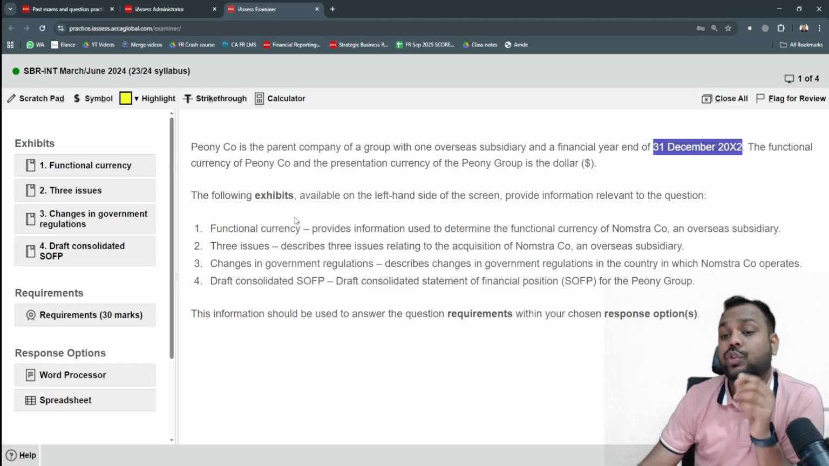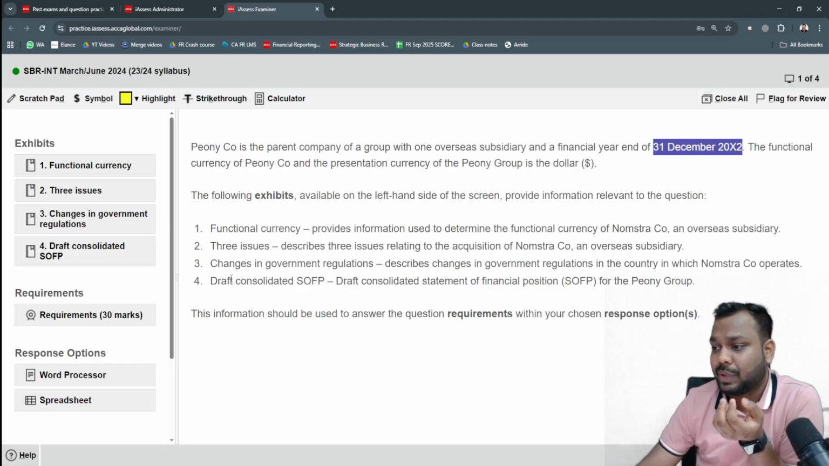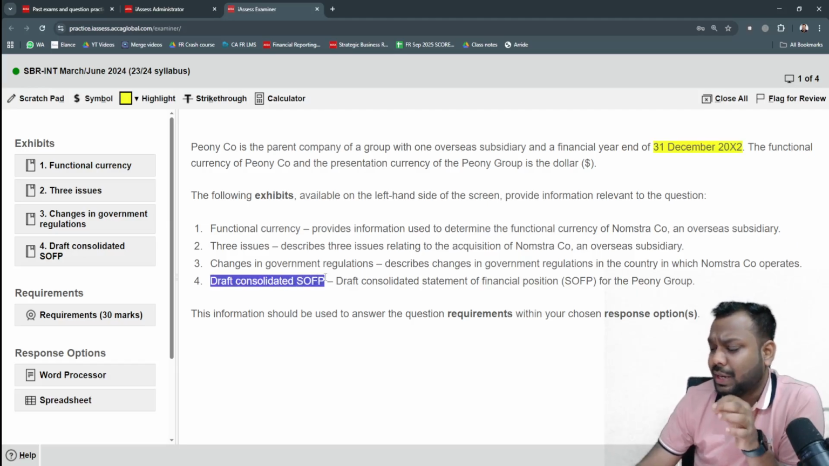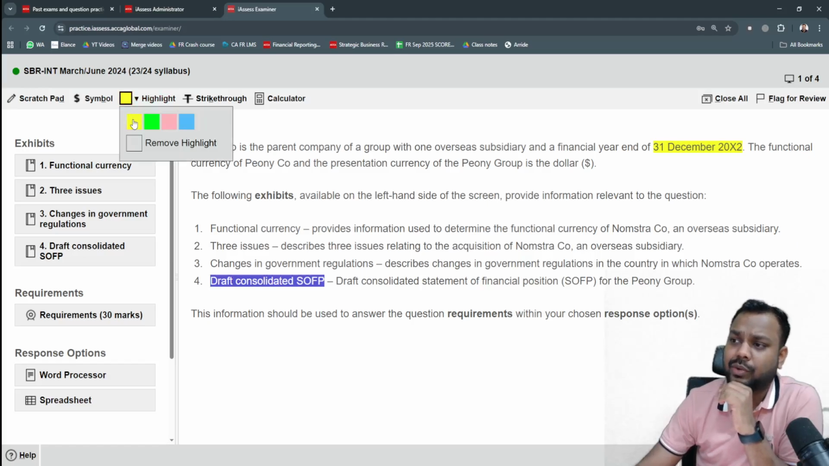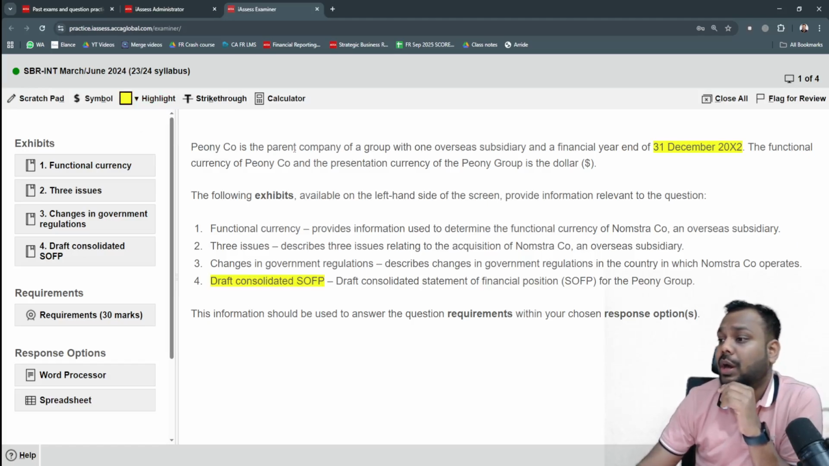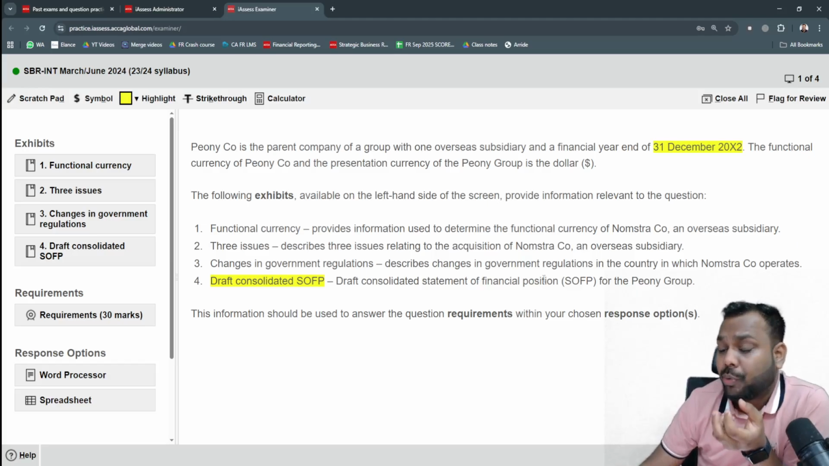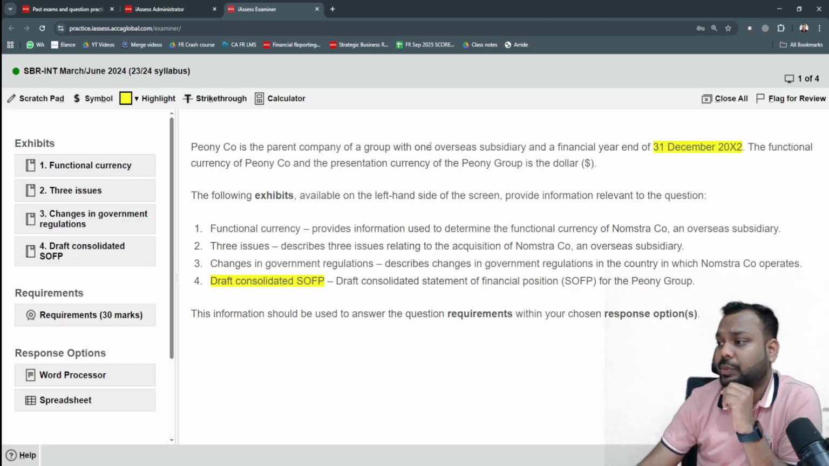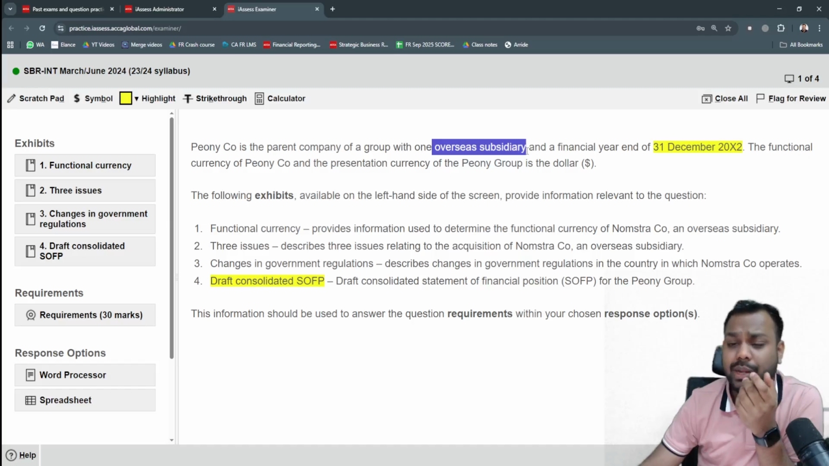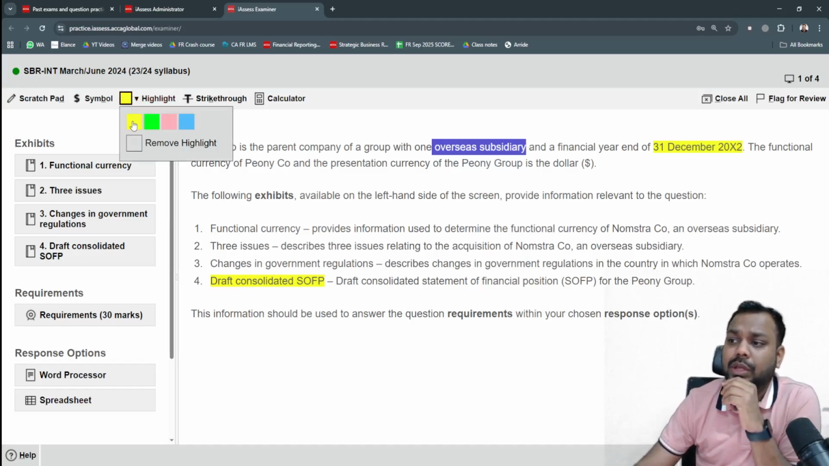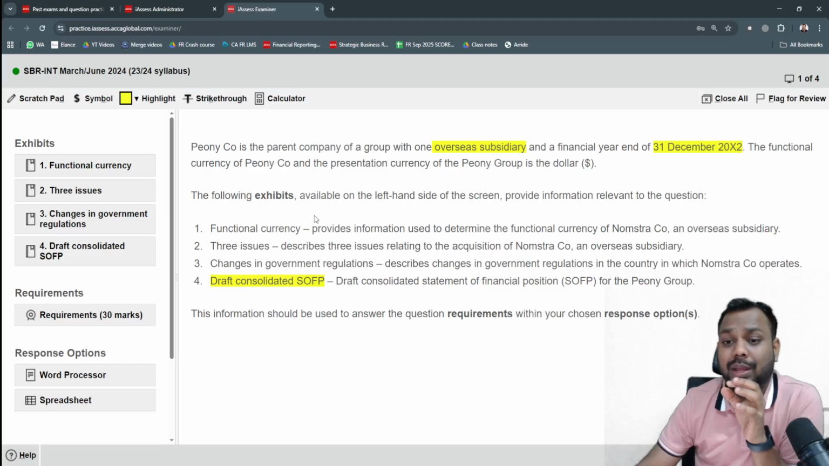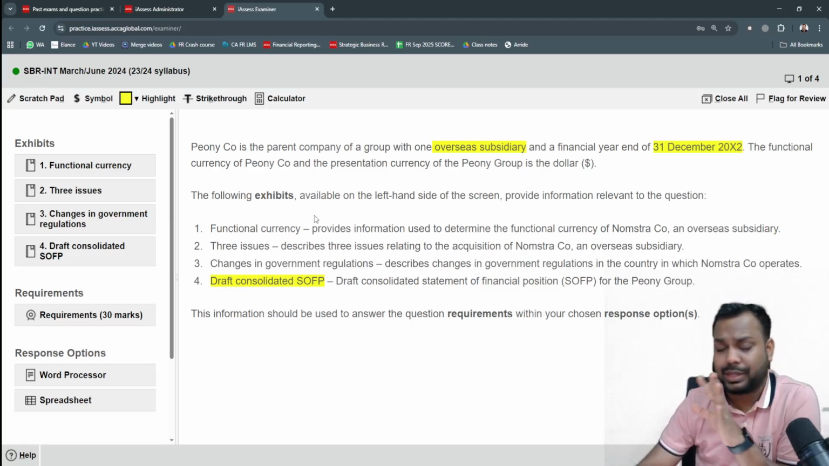Then, this question is of consolidated SOFP, consolidated P&L, or you can say consolidated cash flow. What exactly is it? What is the main requirement of the question? Highlight that. Now, read this one, and if you find any other important point, just highlight it. Let's suppose overseas subsidiary. Okay, I will get an understanding that it will have a question on an overseas subsidiary. So the introductory paragraph is just to get you mentally prepared for the question. That's all. Nothing else. This is step number 1.